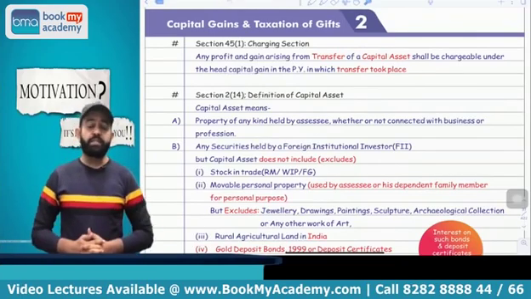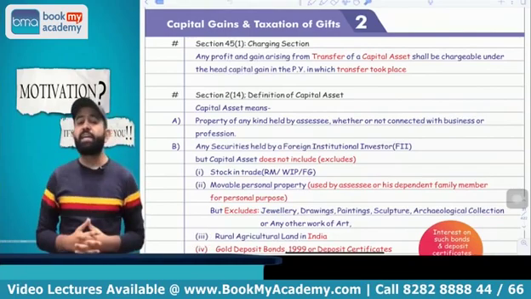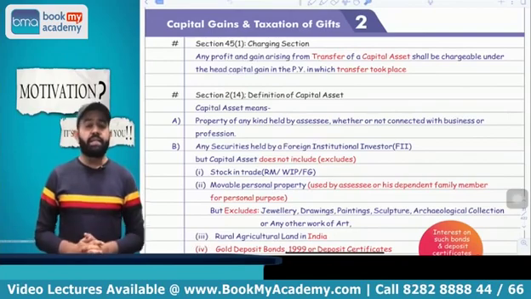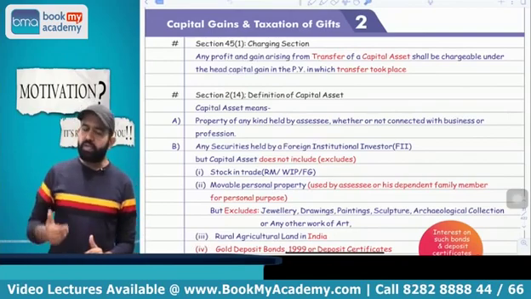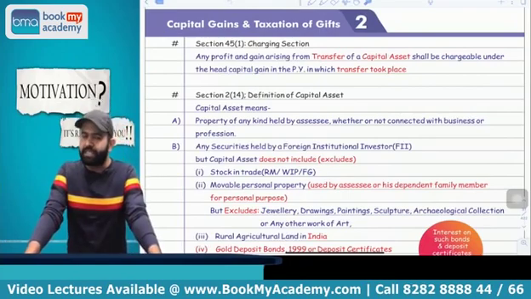Now the question is, what is the meaning of personal asset? Personal asset means an asset which is used by the assessee or his dependent family member for personal purpose. So whenever you transfer a movable personal asset, capital gain is not applicable because it is not treated as a capital asset.